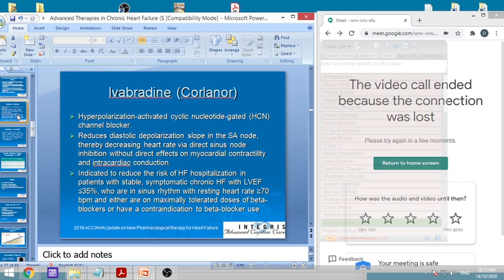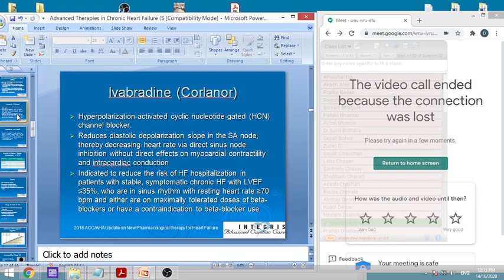So these are the channels for that. Whenever hyperpolarization takes place, these channels are activated, and this causes changes in the heart muscle accordingly. So these drugs will reduce the diastolic depolarization slope in the SA node, and thus decrease the heart rate via direct sinus node inhibition without a direct effect on myocardial contractility.